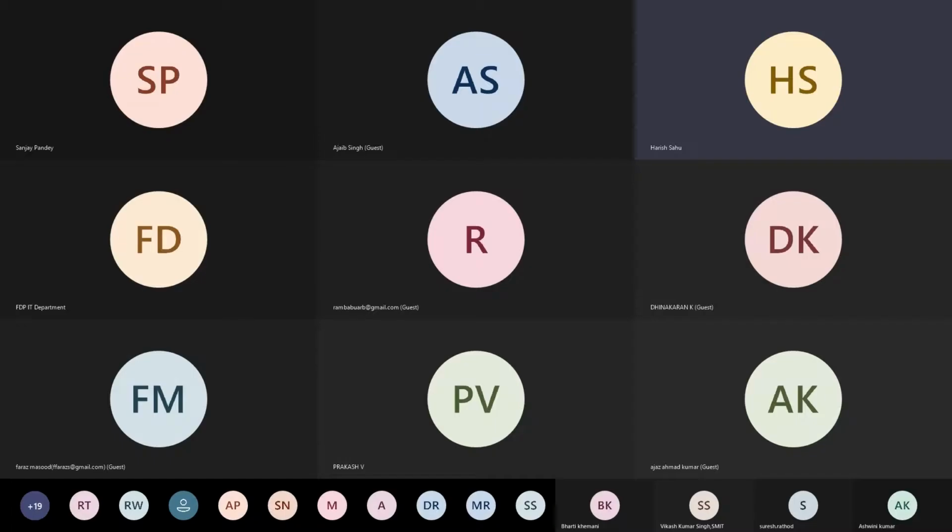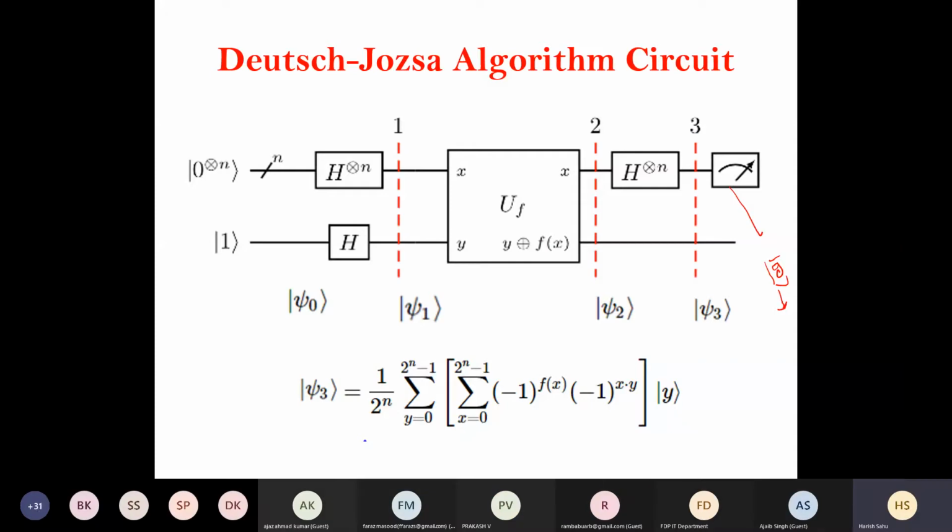Algorithms, and I tried to explain this Deutsch-Jozsa algorithm by its quantum circuit. So I told that this is the circuit diagram for the Deutsch-Jozsa algorithm, and it depends on the function f(x). This U_f is changed. Otherwise, the other parts are standard components of the algorithm. And once we have this kind of Oracle implemented properly.